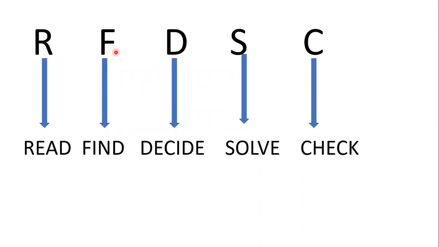Okay. Now the next letter, F, is saying that you have to find. It means you have to find the solution, what you have to do in the question. Now here the letter D stands for decide. It means that you have to decide which operator you are going to use in the question, right? The S stands for solve, right? You have to solve the given problem. After it, C stands for checking. It means after reading, finding, deciding, solving, you have to check your answer, right?